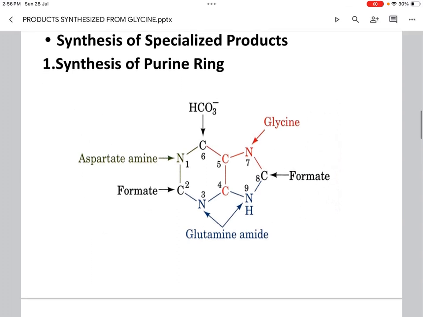So we will discuss the products synthesized from the amino acid glycine, which includes synthesis of purine ring, synthesis of glutathione, conjugation reaction, biosynthesis of heme and biosynthesis of creatine. First we will discuss the synthesis of purine ring. Here the entire molecule of glycine is utilized for the formation of positions 4 and 5 of carbon and position 7 of nitrogen of purine. You can see here in the red color.